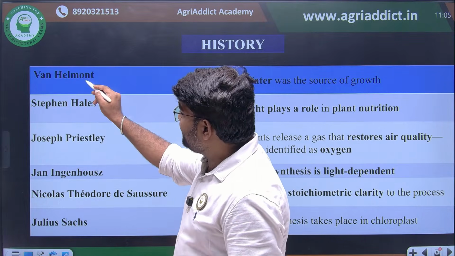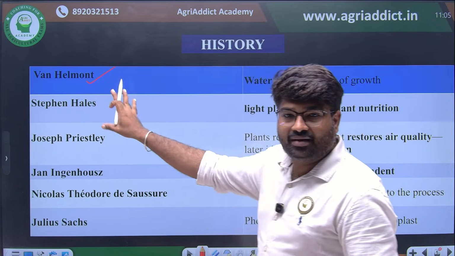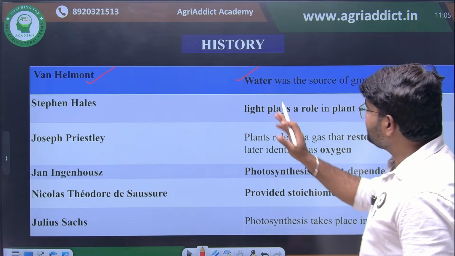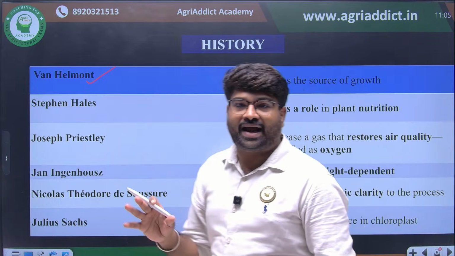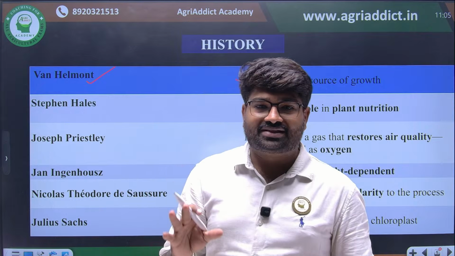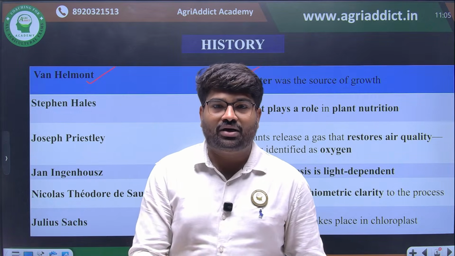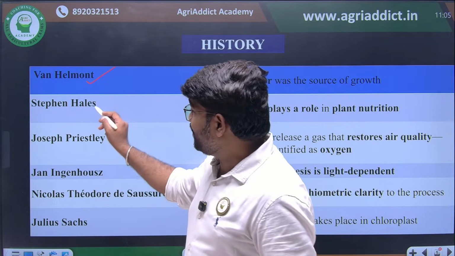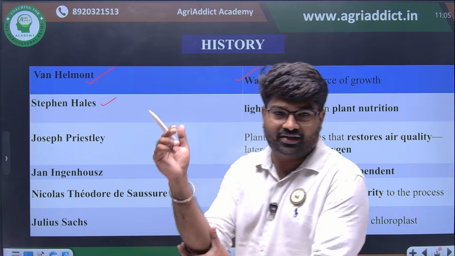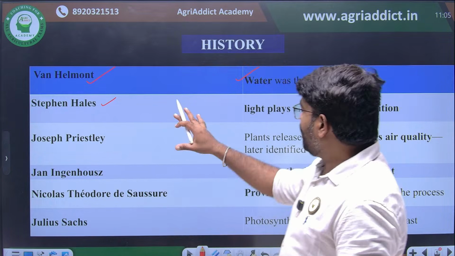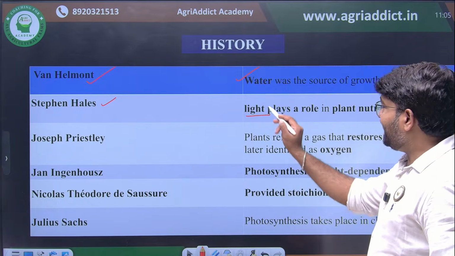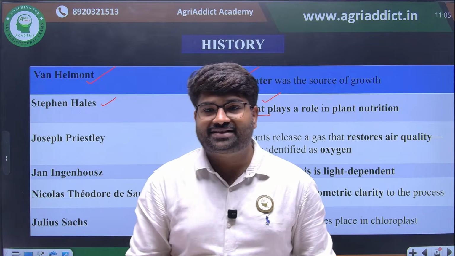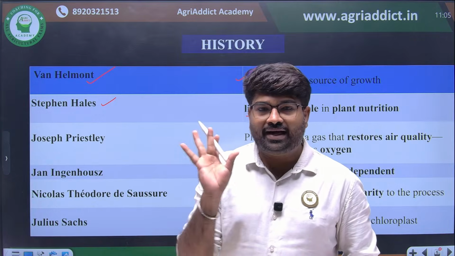Van Helmont is the person who showed that water is one of the essential sources for plant growth. He is the person who concluded that water is an essential source for plant growth. Stephen Hales, father of plant physiology, concluded that light is essential in plant nutrition. Light plays an essential role in plant nutrition.